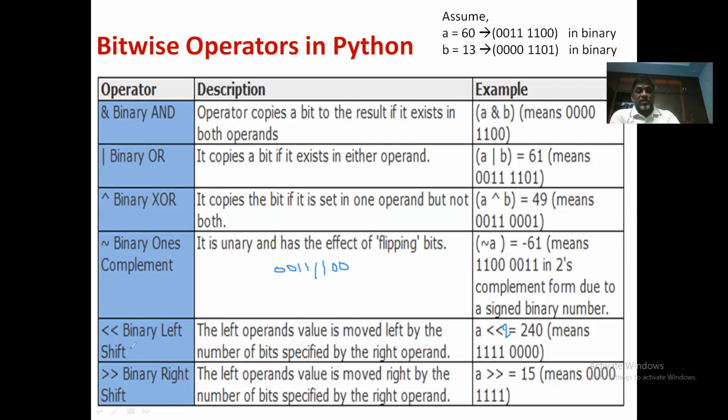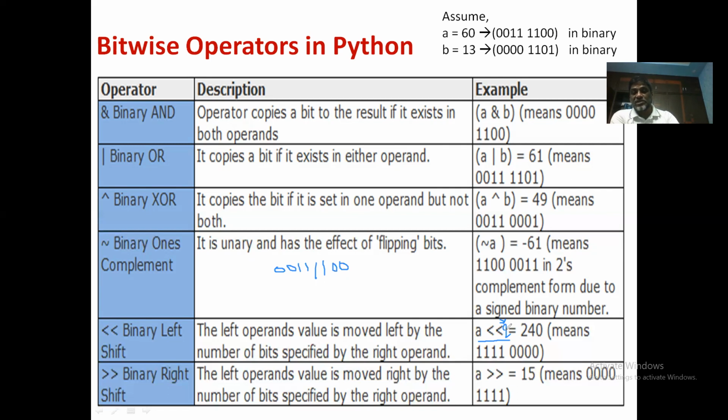So now if you apply this binary left shift operation, you need to specify the number of bits to be shifted towards left. Okay, so suppose I want to perform this A left shift 2. You can take any number here. A left shift 1, A left shift 2, A left shift 3. This specifies the number of bits to be shifted.